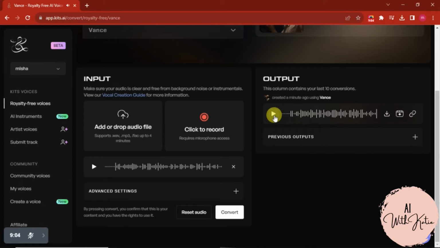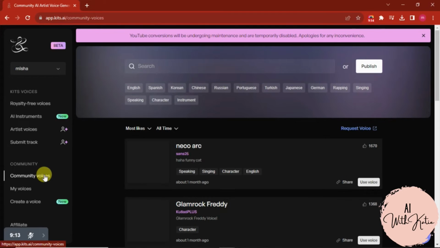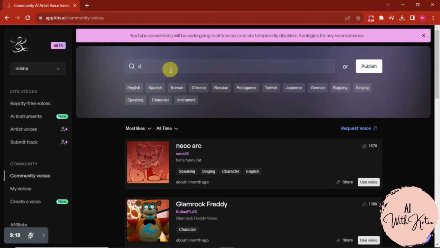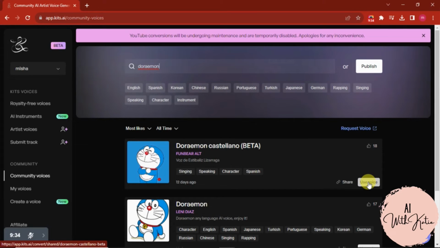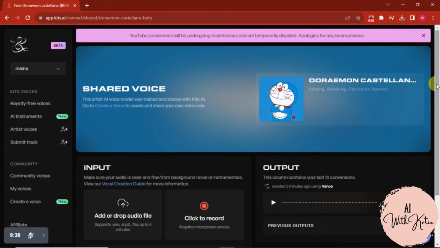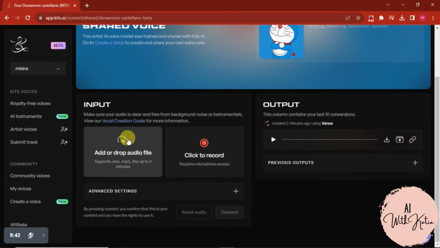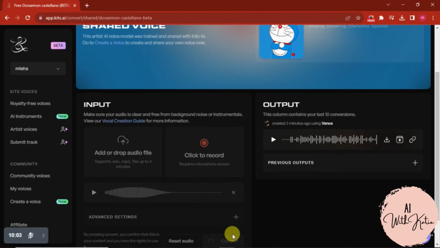So as you can see, it has converted our song into a male voice. Now click on community voices. You can select a community voice as well. You can search for any cartoon character or any movie character as well. I will search for Doraemon and then click on use voice. Then simply upload your audio file. After uploading your audio file, click on convert.